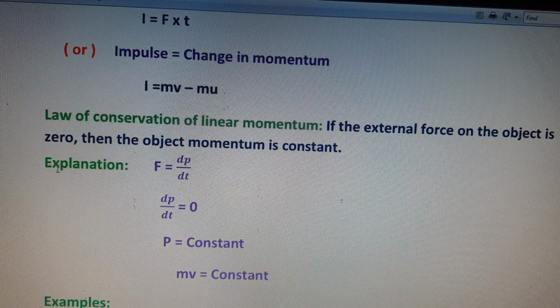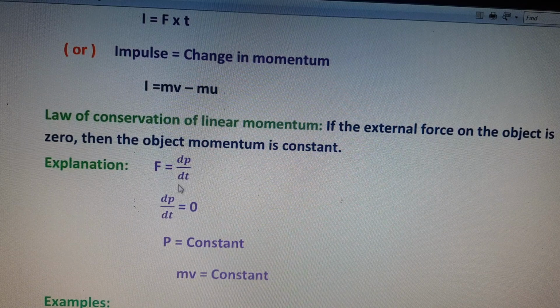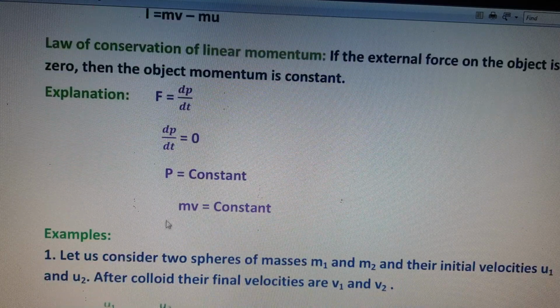We can explain the law of conservation of linear momentum by using Newton's second law. F = dp/dt: the applied force on the object is equal to the rate of change of momentum of the body. So if F = 0, then dp/dt = 0, then P will be constant. Momentum will be constant, mv = constant.